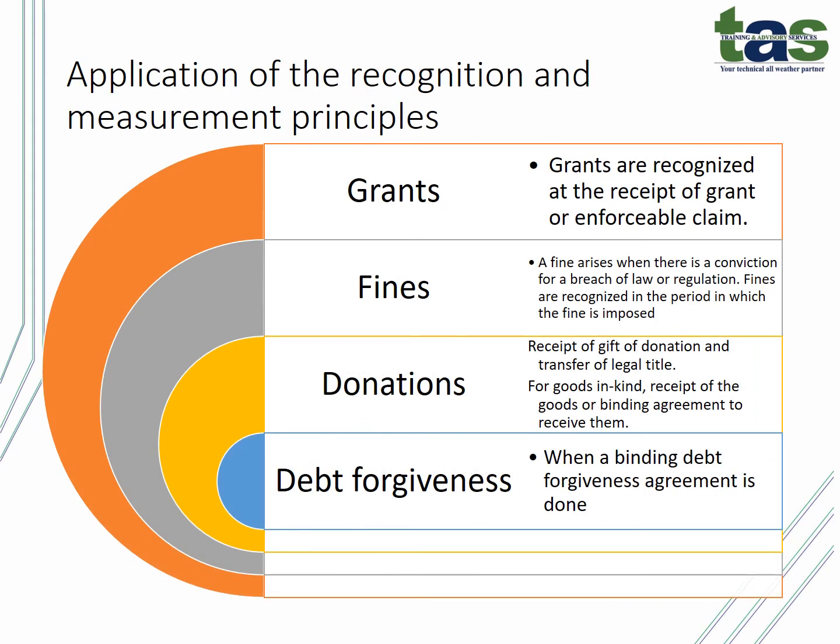Right? Grants are recognized at the receipt of a grant or when there's an enforceable claim. Fines arise when there is a conviction for a breach of law or regulations. Fines are therefore recognized in the period in which the fine is imposed. Donations, on receipt of a gift of donation or transfer of legal title. For goods in kind, receipt of the goods or a binding agreement to receive them. Debt forgiveness, when a binding debt forgiveness agreement is done.